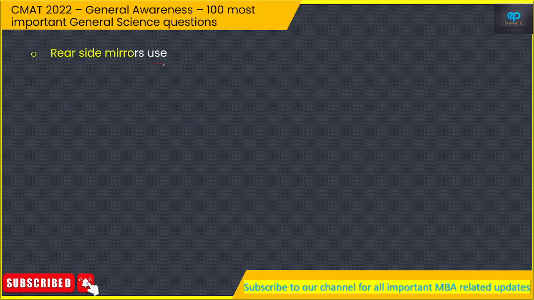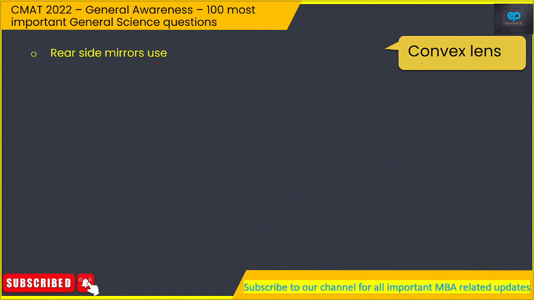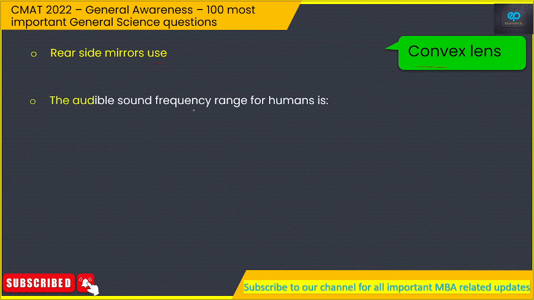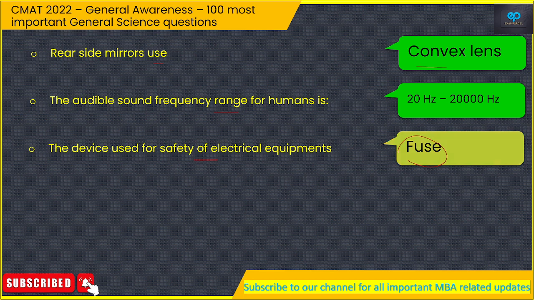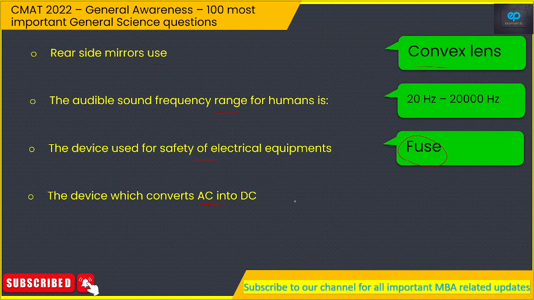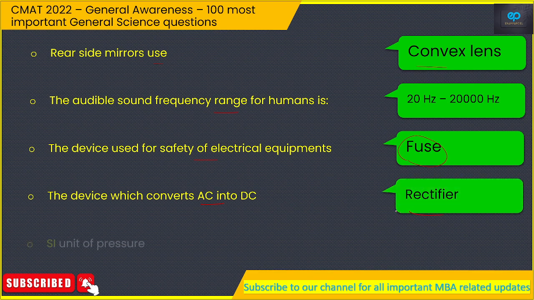Rear side mirrors use, so these use convex mirrors. The audible sound frequency range for humans is, so that would be 20 Hz to 20,000 Hz. The device used for safety of electrical equipments, so that would be fuse. The device which converts AC into DC, alternating current into direct current, so that would be rectifier.